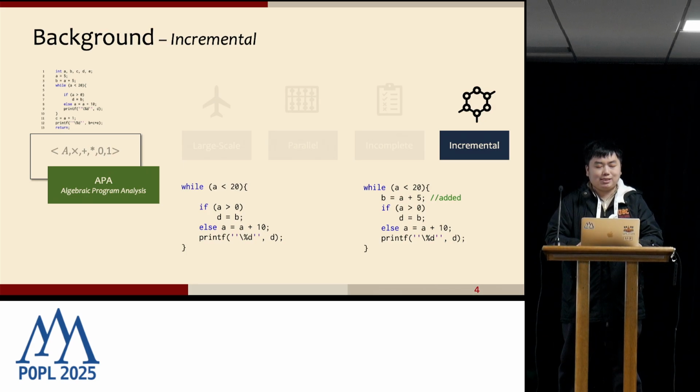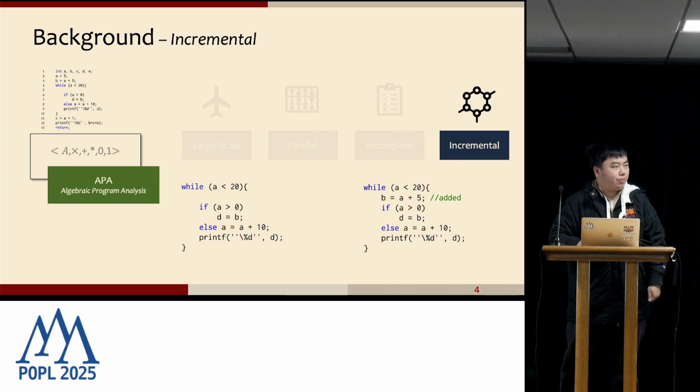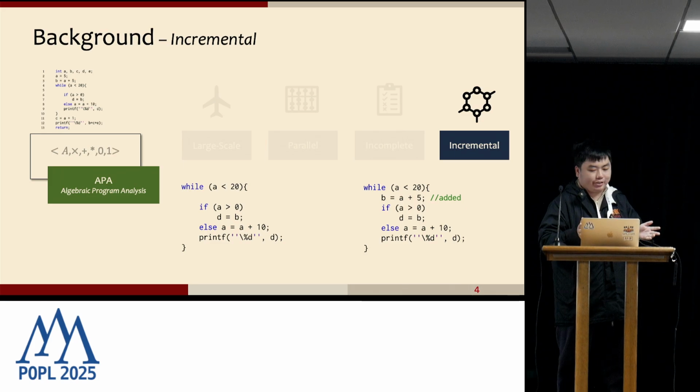Incremental means that if we already have a program P, like the program on the left, and we made a small modification to make the program on the right, P prime, the problem is: can we efficiently compute the analysis result without recomputing everything from scratch?